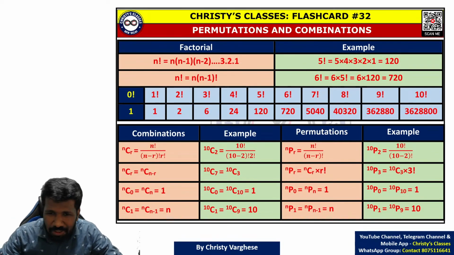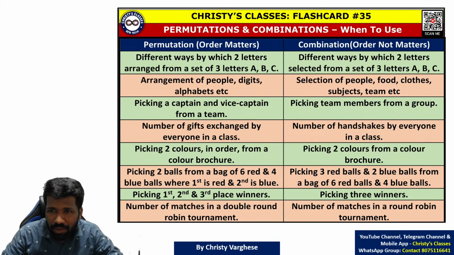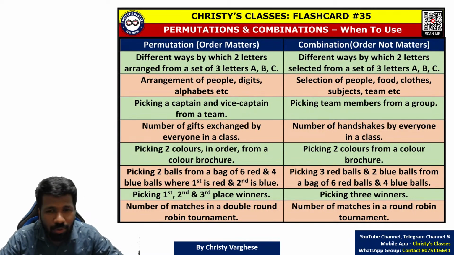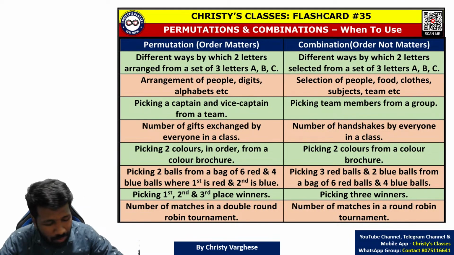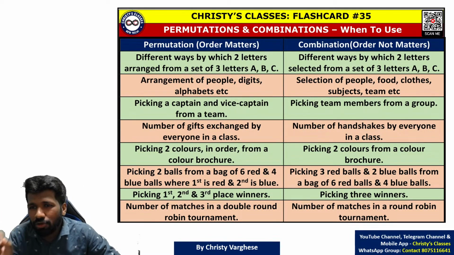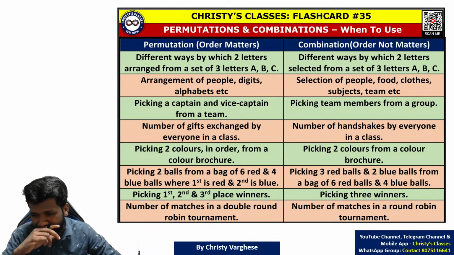So the biggest problem many people have in this chapter is where to use permutation and where to use combination. Please let me know in the chat and in the comment section, is this a doubt that you are having? If so, after this class, most probably that doubt will be completely cleared and you will know when to use permutation and when to use combination.